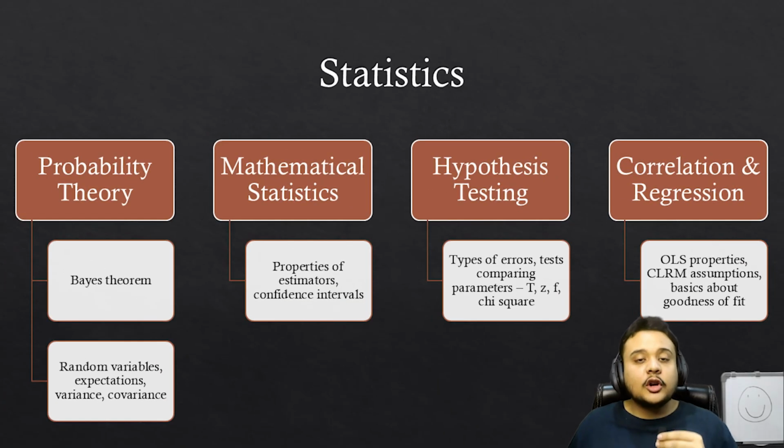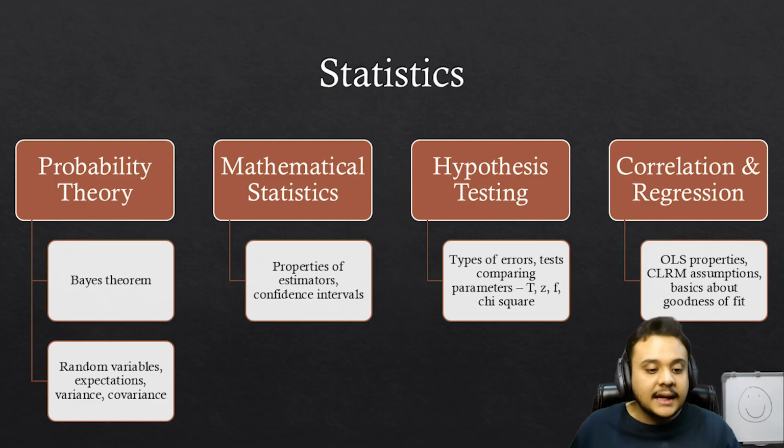Moving on to stats, probability theory is a topic that you cannot skip. Again, the Bayes theorem is very important. Even the basic questions like the coin toss questions or similar easier questions are the ones where most people make mistakes because they do not focus on them. So give some time to it, solve those types of questions and you will be able to master it. It is not that difficult, right?